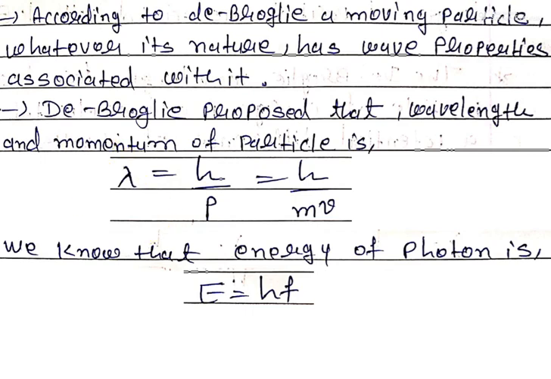If we understand this equation in another way, it represents both natures of light. Lambda indicates the wave nature of light, and p is the momentum, so p is equal to mv.